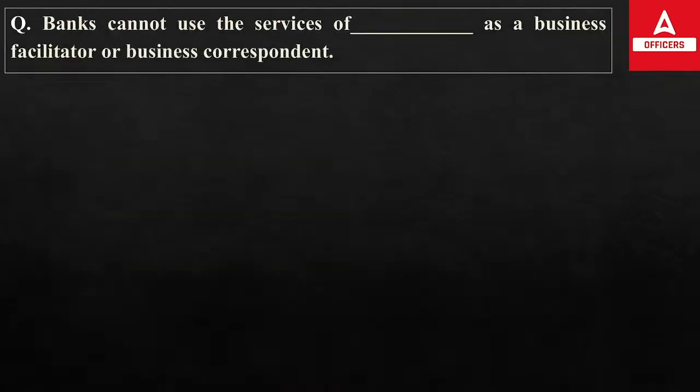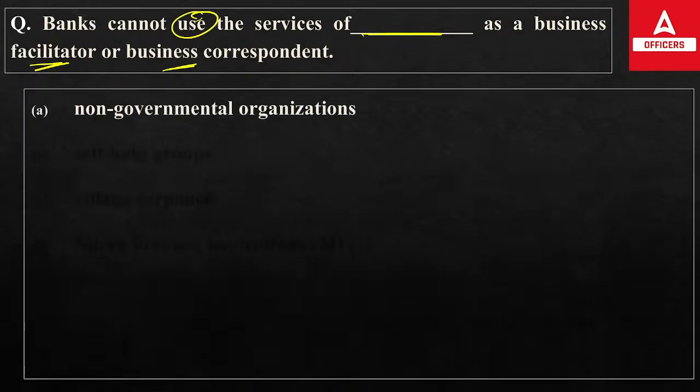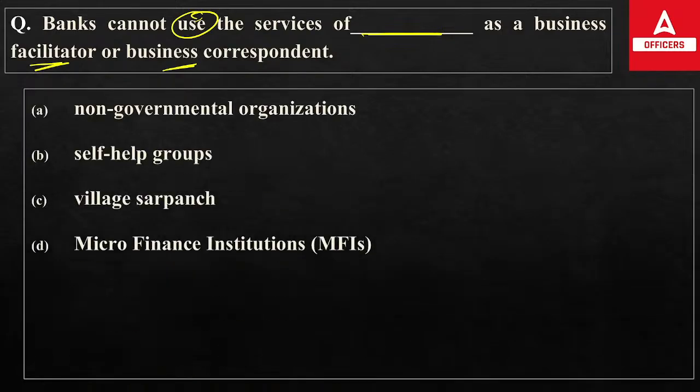Next question. Banks cannot use the service of dash as a business facilitator or a business correspondent. So we are talking about which particular service a bank cannot use as a business facilitator or a business correspondent. The options are: non-governmental organizations, self-help groups, village sarpanch, microfinance institutions. So which of the following services are they not allowed to use?